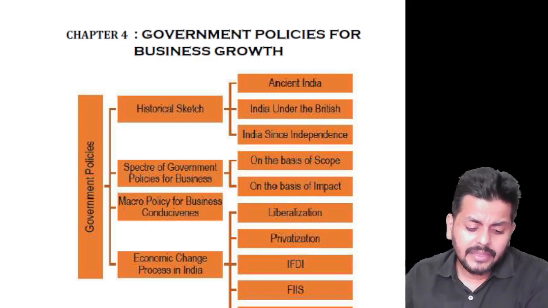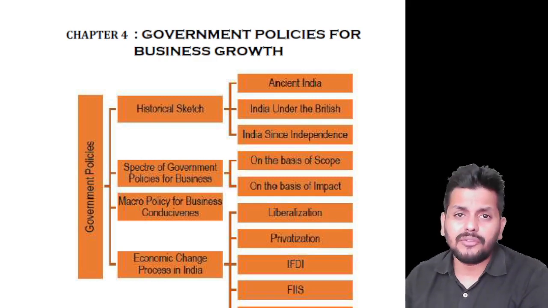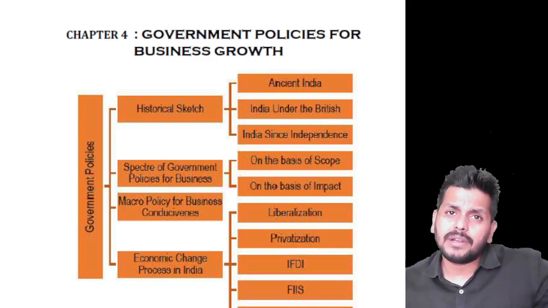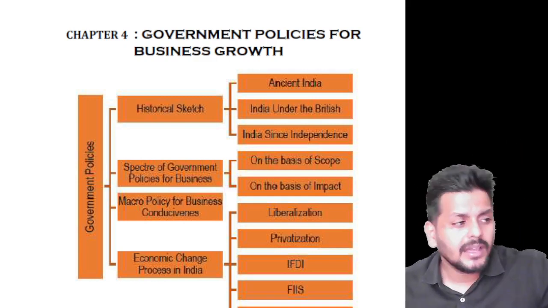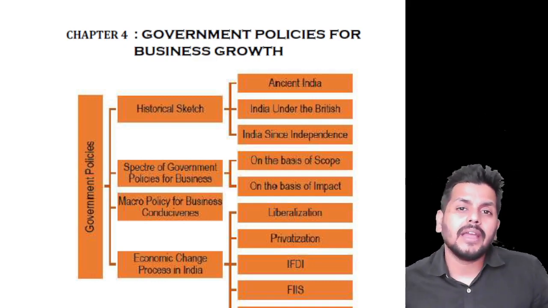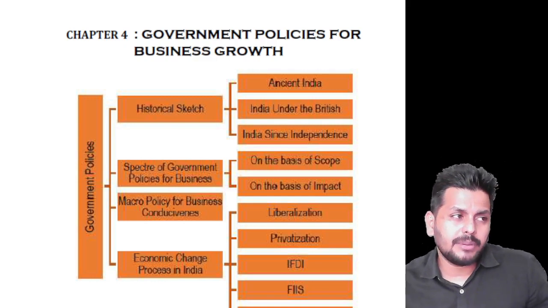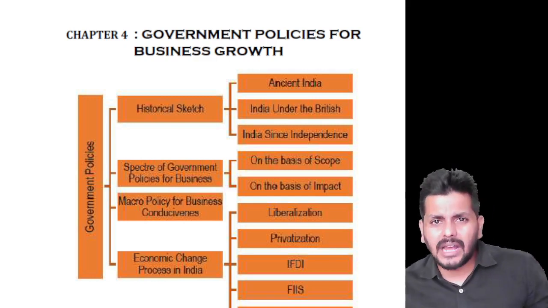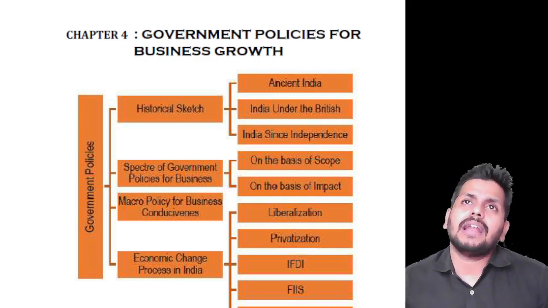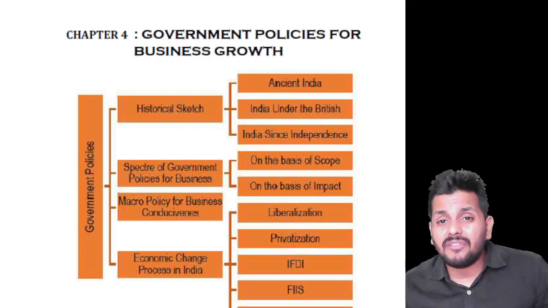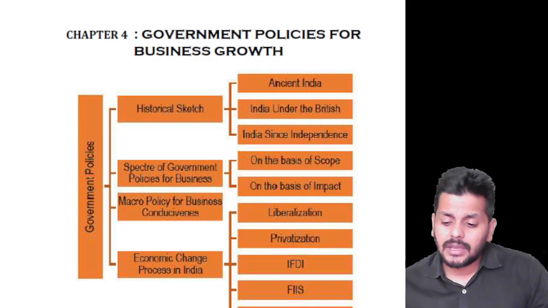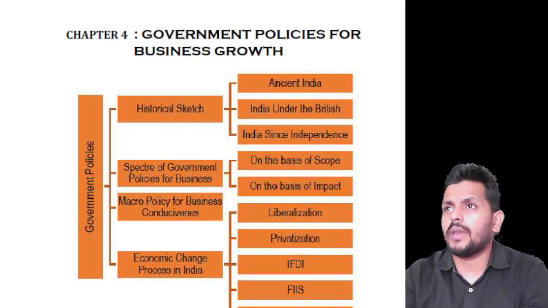We have the historical sketch. I hope all of you know the historical sketch, that we were first ruled by kings, and then came the British, and then there was a lot of plundering of wealth. And then for a formal government to form and things starting off after 1947, the pre-independent era was very tough because we were in a tremendous amount of exploitation. And then after that, since independence, we had 5-year plans and we did so many other things. Agriculture was the backbone of the economy, and we tried to push agriculture by doing various things.